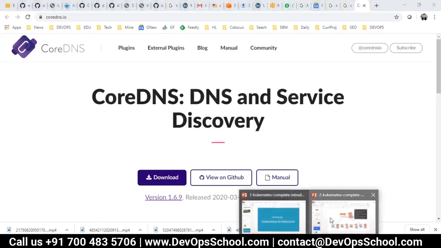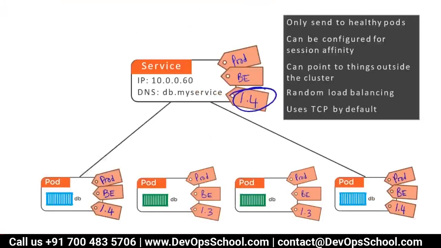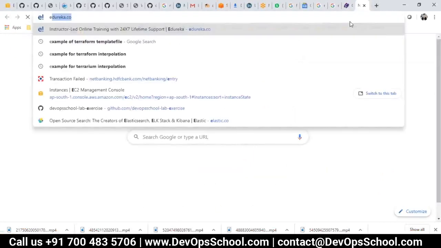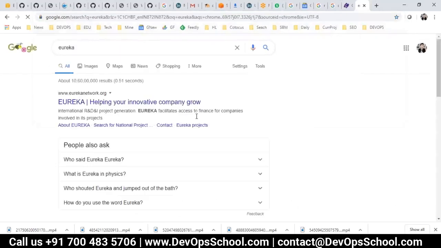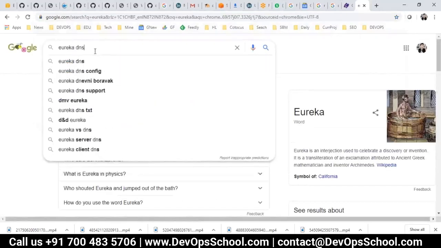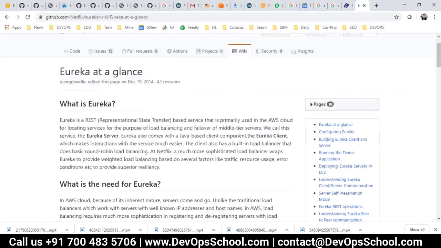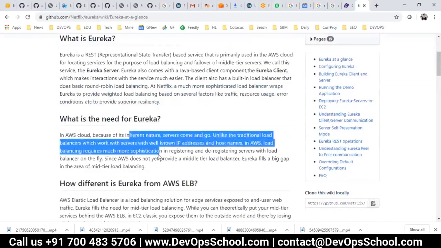So is this service discovery something similar to Consul or Eureka? Yeah, Eureka you can also call a service registry. Same thing you are talking about. There are different products. Eureka is, I think, a paid one, I guess. Is it free or paid? You have various memberships over there. Yeah, something similar to that.